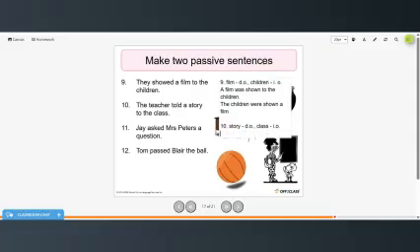So your two sentences would be: the class was told a story by the teacher, or a story was told to the class. And then we get that by the teacher.